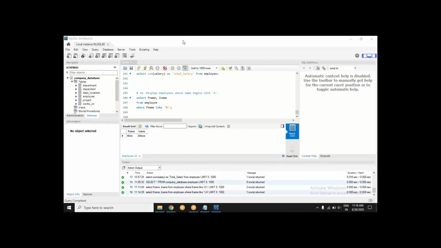Okay, so got the idea of this percentage wildcard, percentage sign? A question for you people. It's okay. Let's see how you do it.